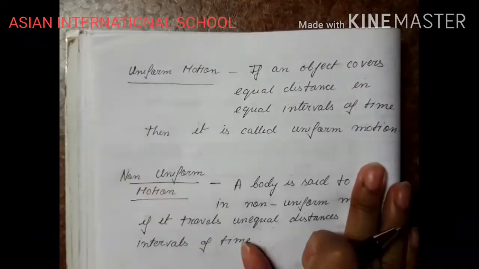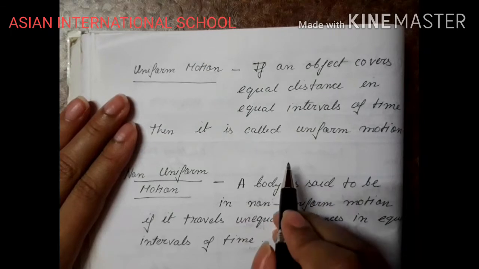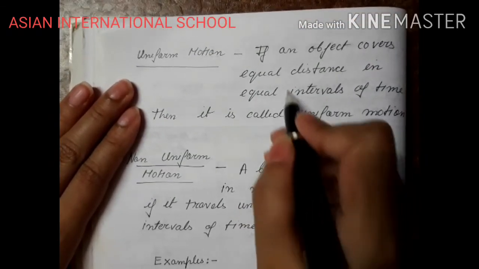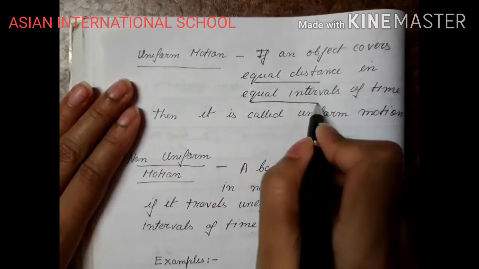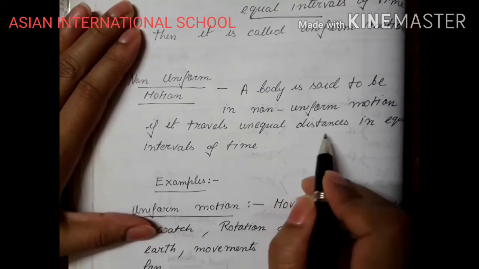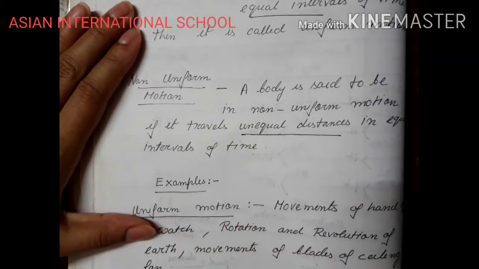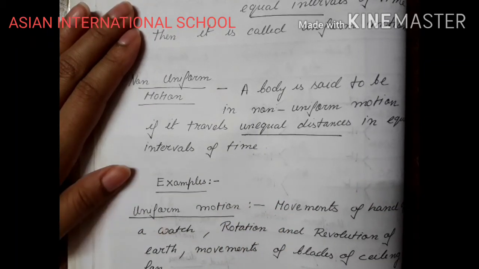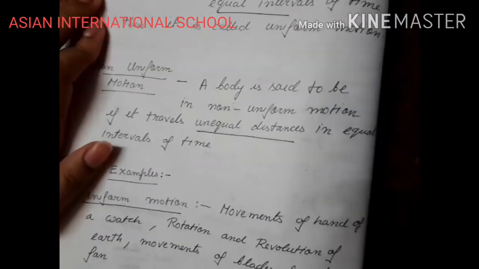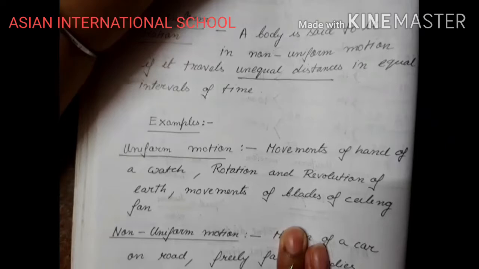So when I say uniform motion, that means if an object covers equal distance in equal intervals of time. Equal distance in equal intervals of time. And non-uniform motion means if it travels unequal distances in equal intervals of time. So there are few examples of uniform motion and non-uniform motion.